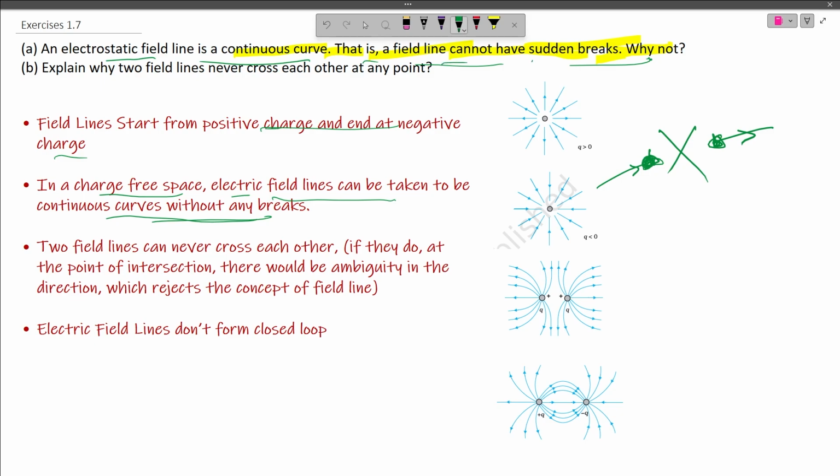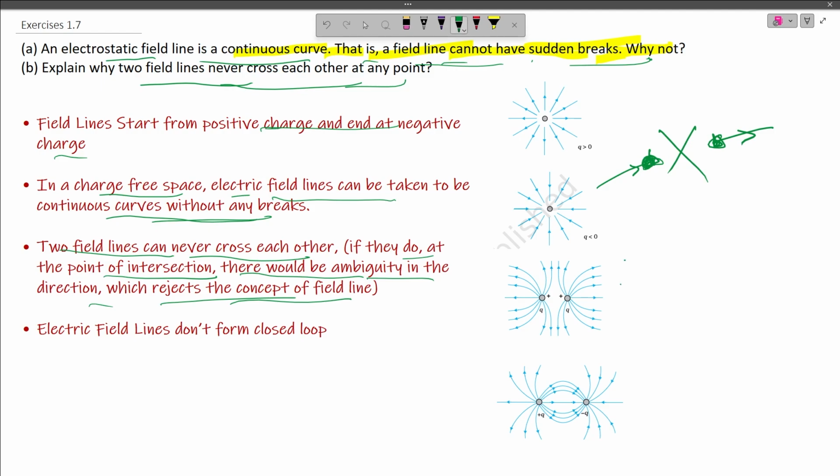Now the second question said, explain why two field lines never cross each other at any point. The third property of field lines says that two field lines can never cross each other. If they do, at the point of intersection there would be ambiguity in the direction, which rejects the concept of field line. We know that each electric field line has a definite direction.